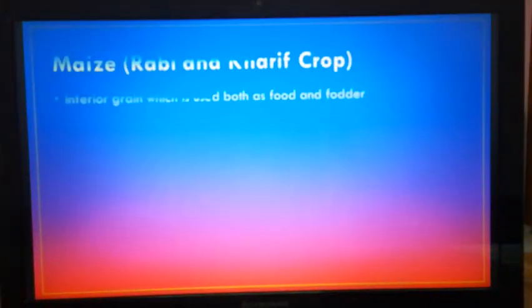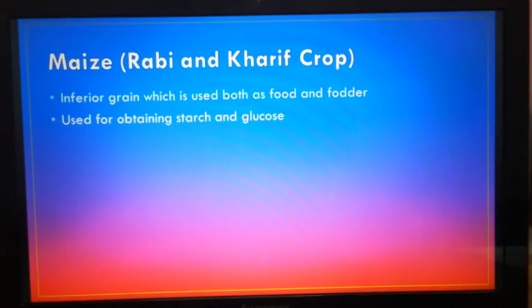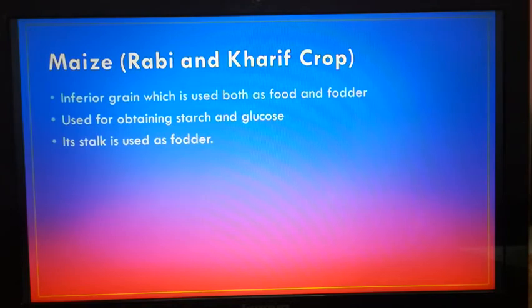Now, the second one is maize, a Rabi and Kharif crop. In both seasons maize is produced. It is an inferior grain, which is used both as food and fodder. Fodder means feeding the cattle. It is used for obtaining starch and glucose, and its stalk is used as fodder. Maize is a tropical crop. It is also known as corn.